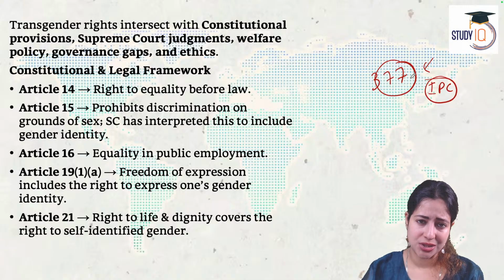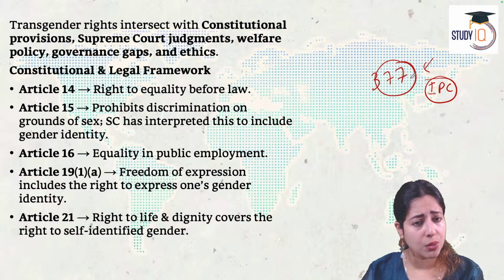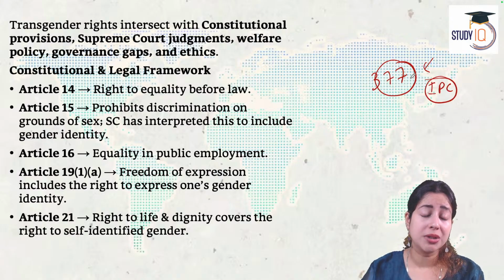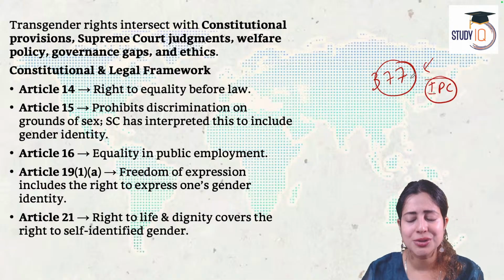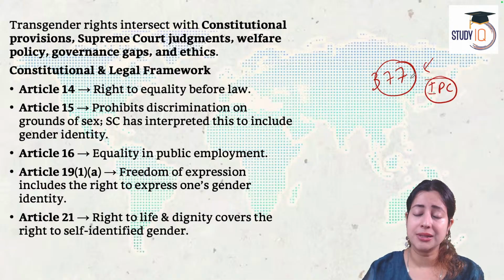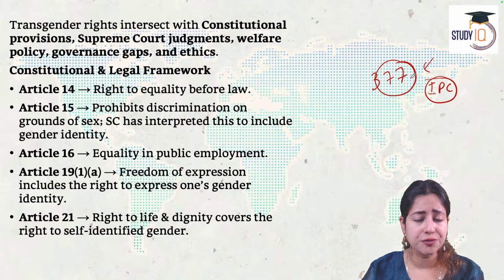And as things changed, society's attitude towards people who are either the third gender or the transgender or those who come in the LGBTQ2 plus bracket, that has also changed. Today, we acknowledge that under Article 14, every individual in India, despite differences of caste, creed, gender, place of birth, or race, have equal rights.